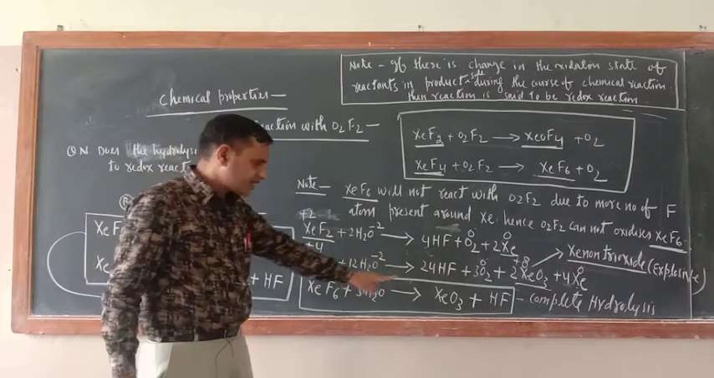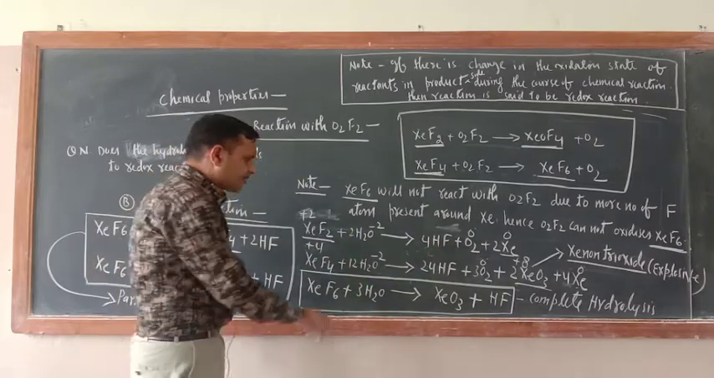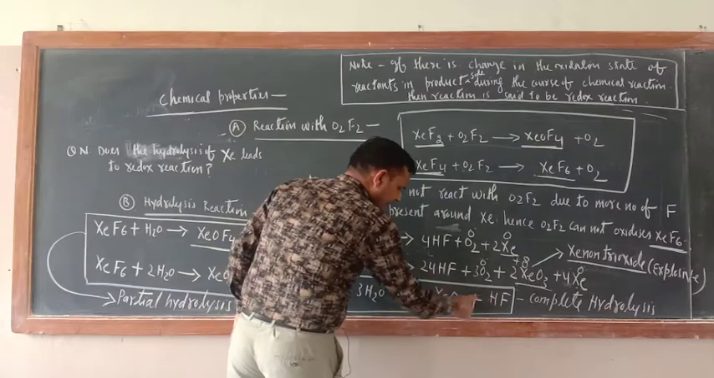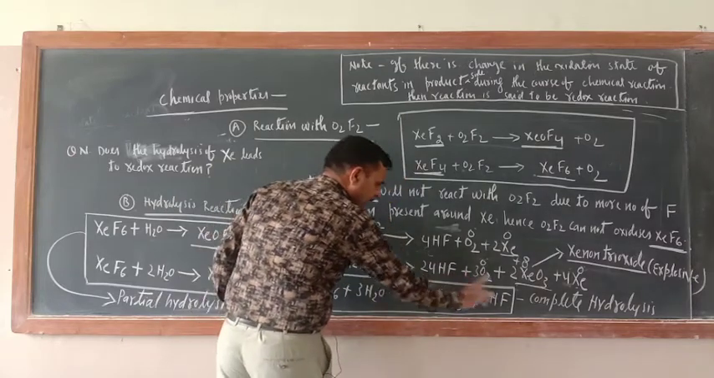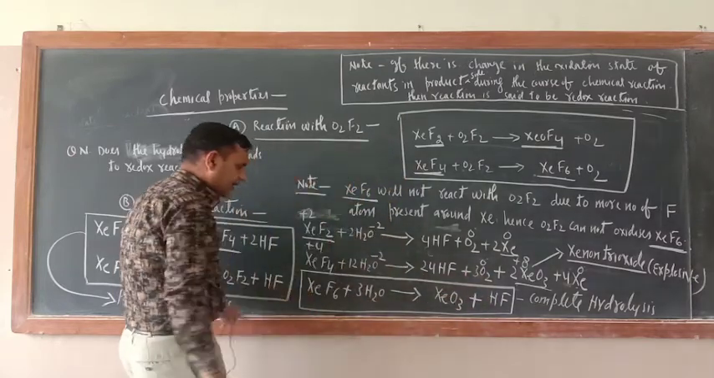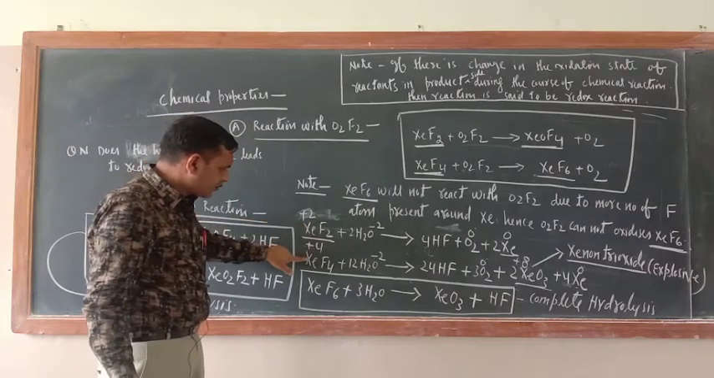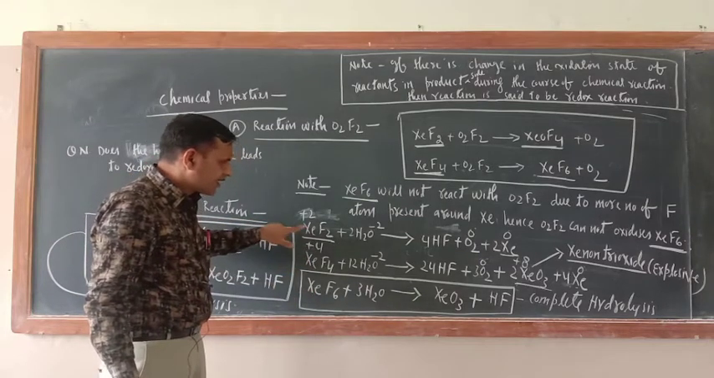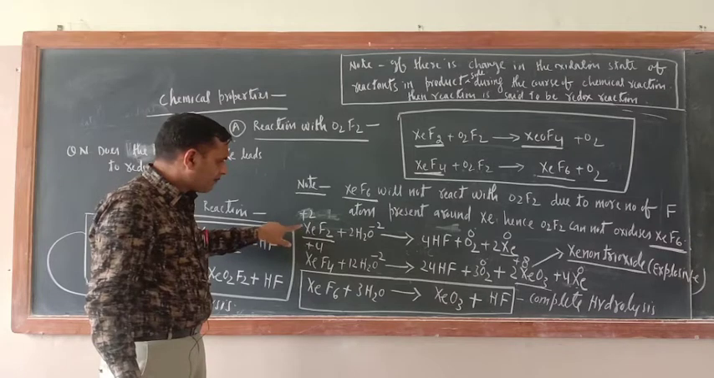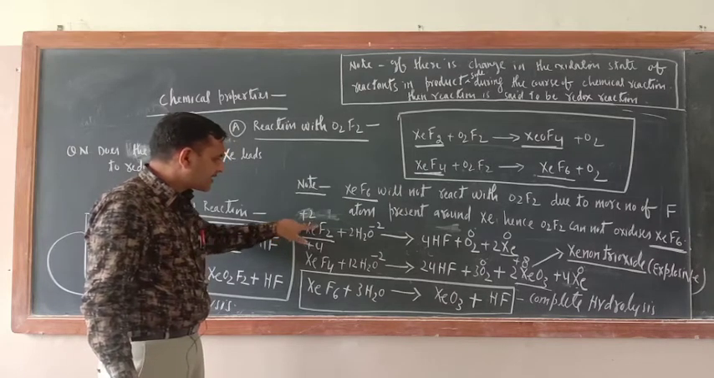Okay, this is an example of complete hydrolysis. What is the product here? HF and XeO3. Oxygen is not formed. So what does it indicate? If you see XeF2, XeF4 and XeF6, then you will realize that the powerful oxidizing agent is XeF2.